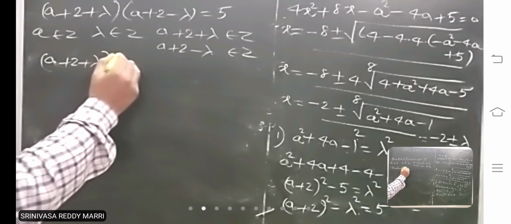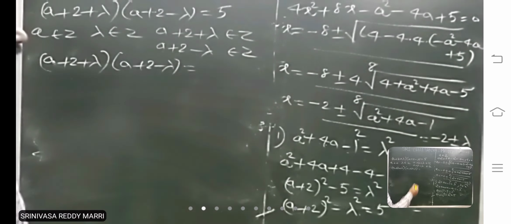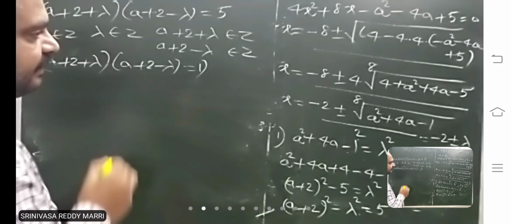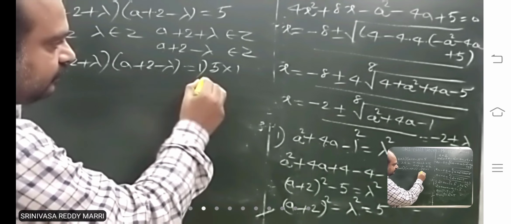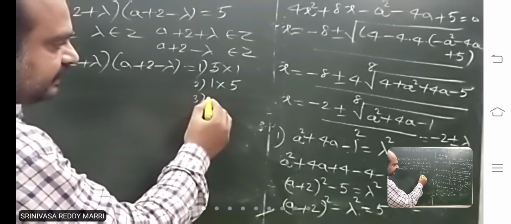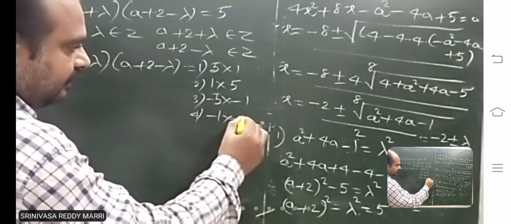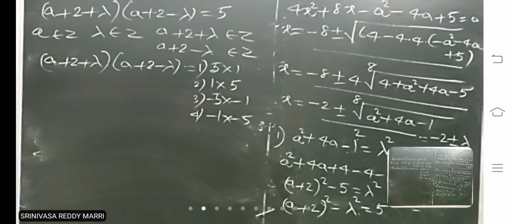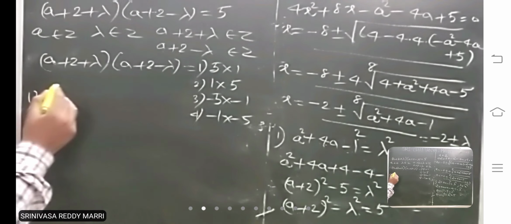How can you write 5 as a product of two integers? Tell me how. You can write either 5 into 1, correct? Number 2, you can write 1 into 5 also, right? Number 3, minus 5 into minus 1 you can write. Number 4, minus 1 into minus 5 you can write. Is there any other possibility? Right. First case, if this is 5 into 1, that means this must be 5, this must be 1.